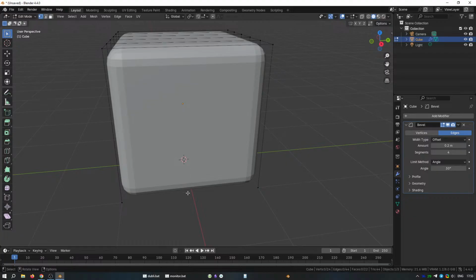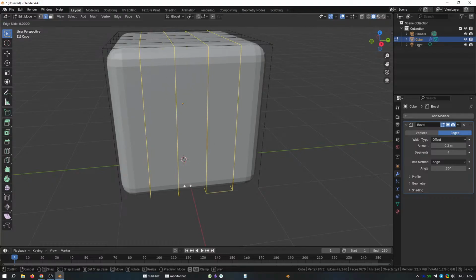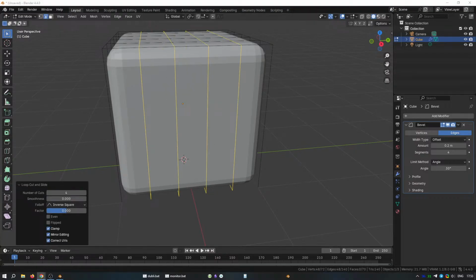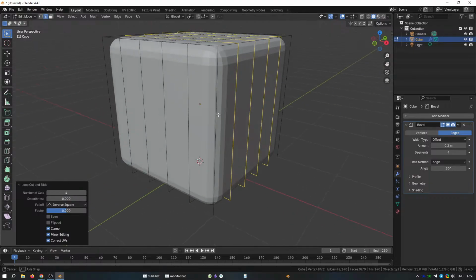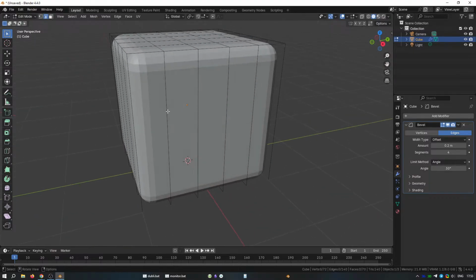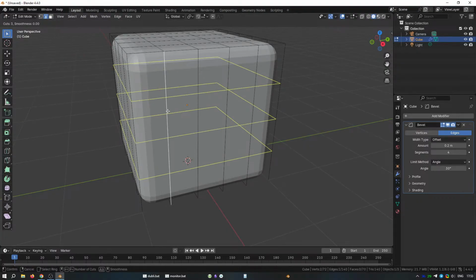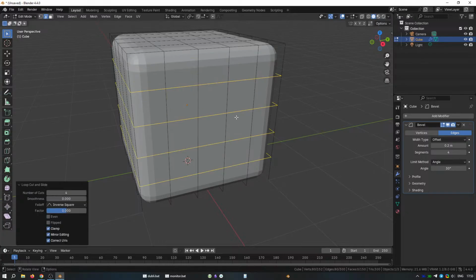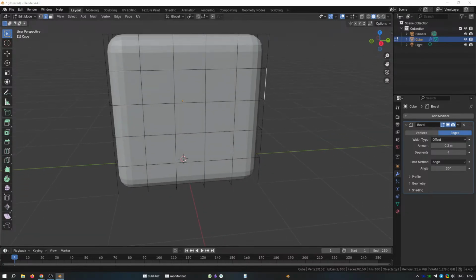So let's repeat the last steps. I'll orbit around. Okay, that looks good.